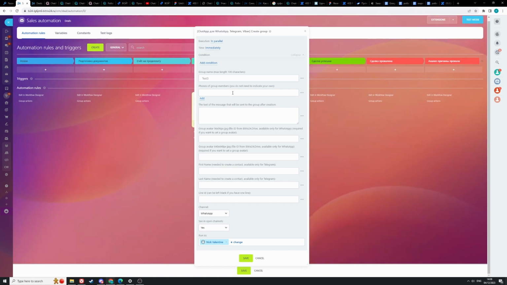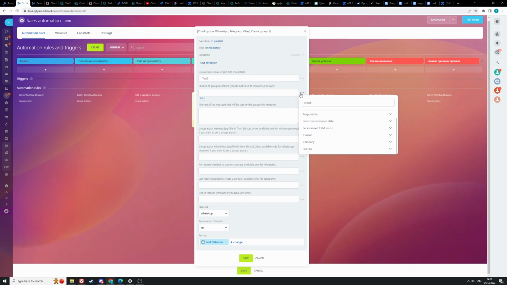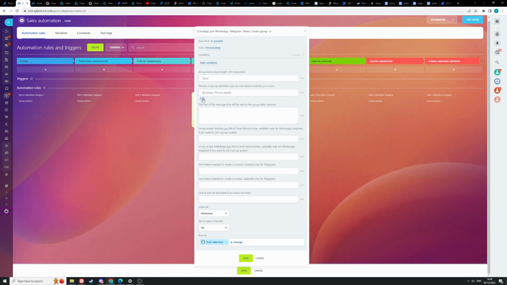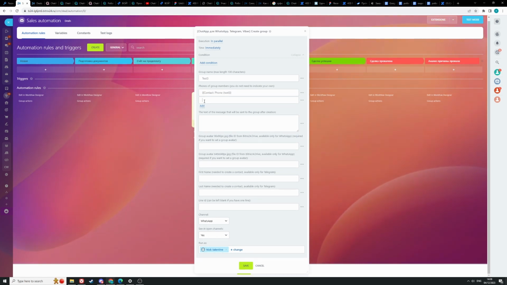You can specify the numbers manually or make the phone numbers pulled from the contact card. To do this, you need to click on the three dots here and enter phone. Here you need to find contact phone text. Click add. And let's add manually our employee.